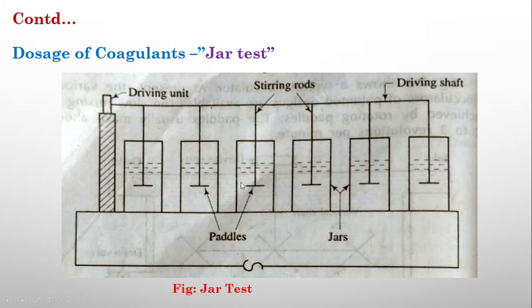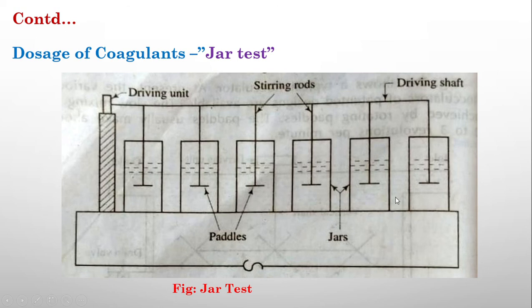First we will place the jars. Inside them we will add the water to be tested, or to be coagulated. So water will be added first. Now we will add different amounts of coagulant in each.